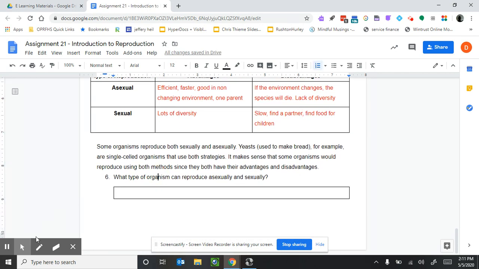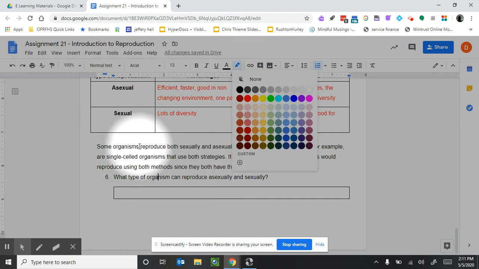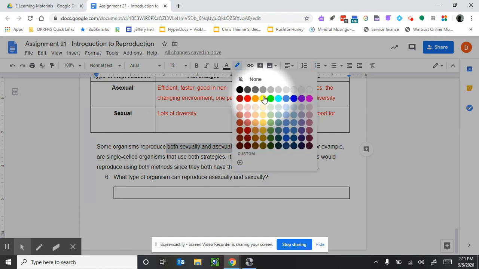Last question. Some organisms reproduce both sexually and asexually. Yeast, which is used to make bread, for example, are single-celled organisms that use both strategies. It makes sense that some organisms would reproduce using both methods since they both have advantages and disadvantages. So which type of organism can reproduce asexually and sexually? Well, we saw that both is yeast. There you go.